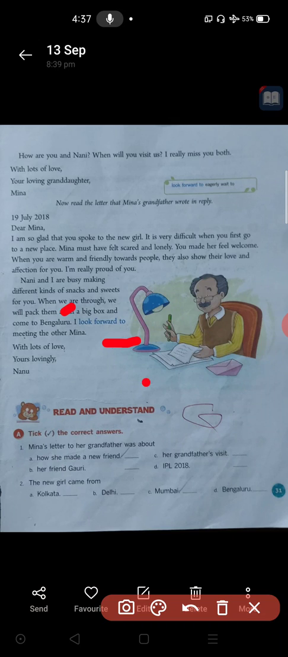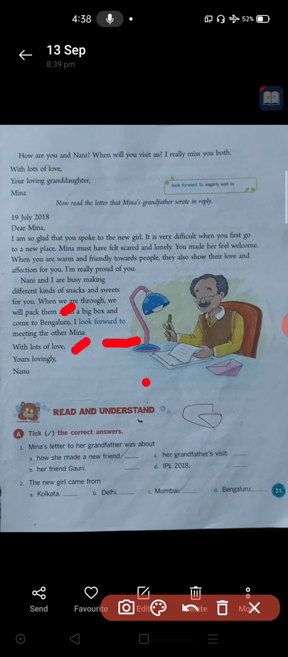Then he ended with lots of love. Yours lovingly, Nanu. Okay, Nanu means your grandfather. So it is the reply of that Meena's grandfather. So this is the way of writing letters. Address we need to write and we need to send these letters.